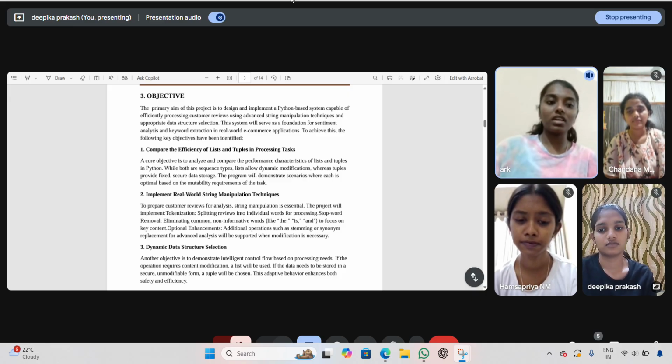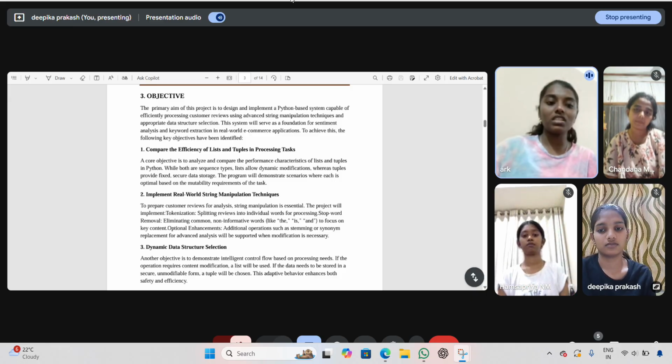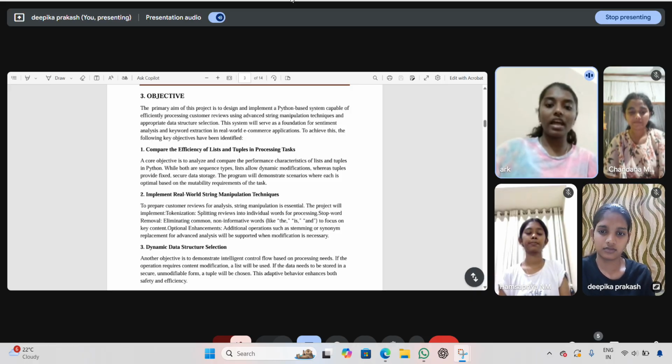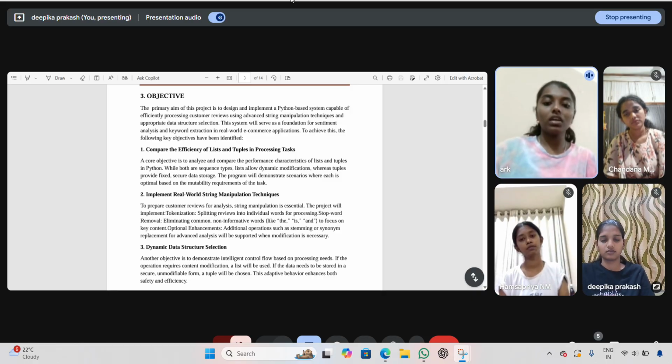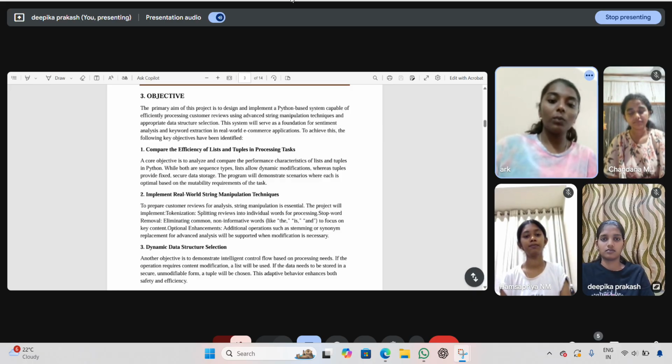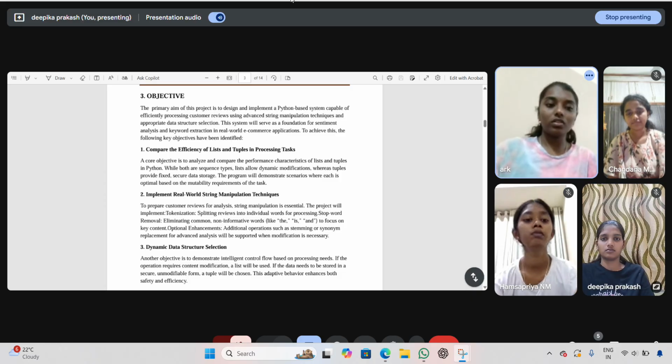First, we compare the efficiency of lists and tuples in processing tasks. Lists and tuples are both ways to store a sequence in Python. Lists are changeable and mutable, which is helpful when you need to update or modify the data during processing. Tuples cannot be changed and are immutable, which makes them faster and more secure for storing data that should not be altered.